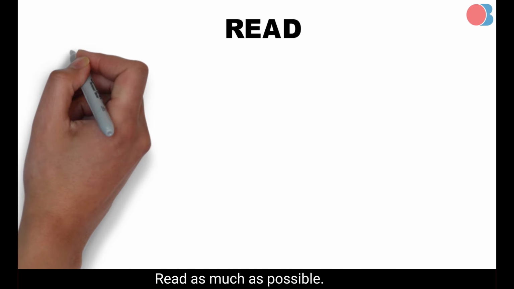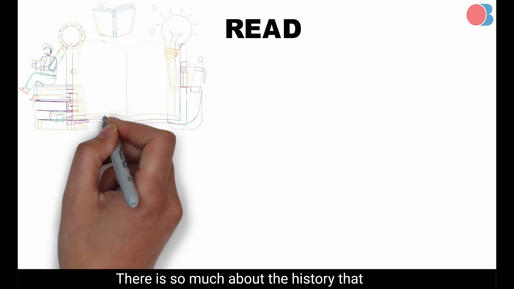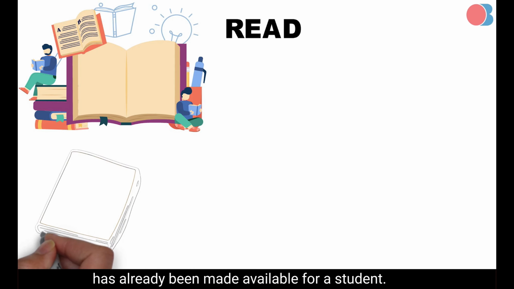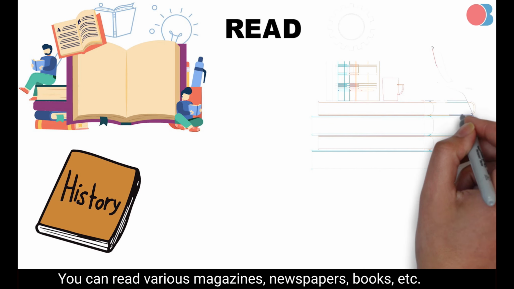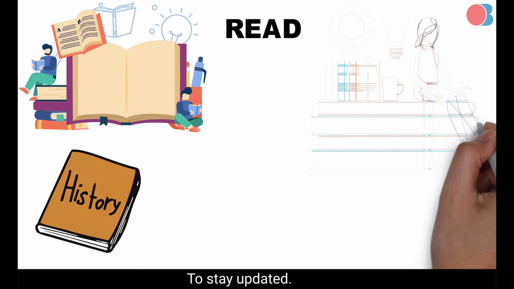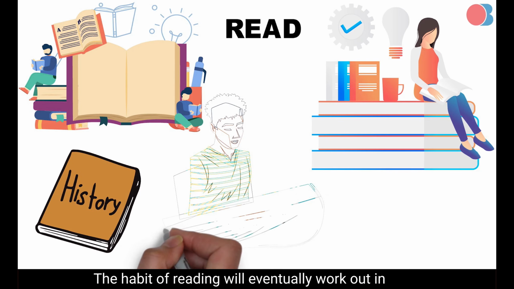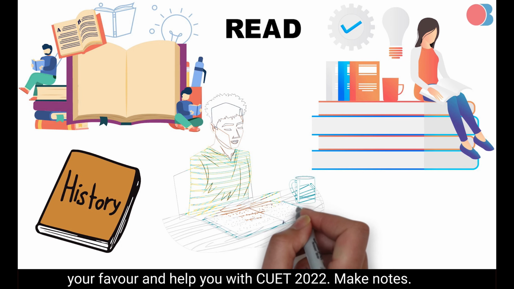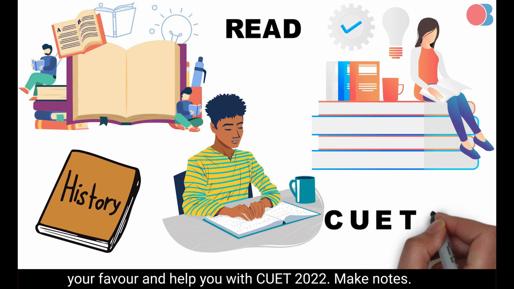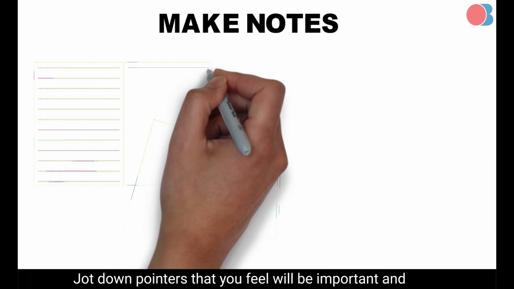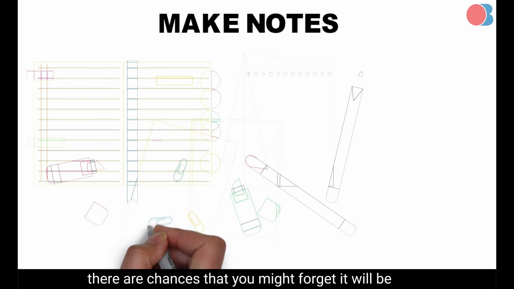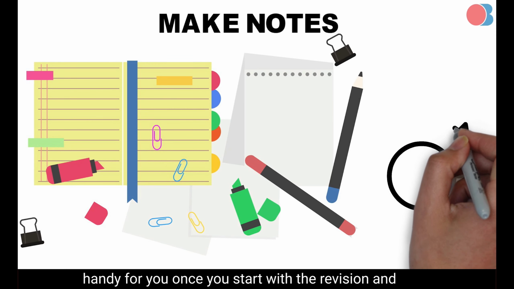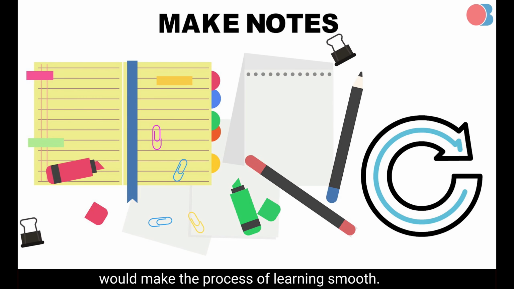3. Read as much as possible. There is so much about history that has already been made available for a student. Various magazines, newspapers, books, etc. to stay updated. The habit of reading will eventually work out in your favor and help you with CUET 2022. 4. Make notes. Jot down pointers that you feel will be important and there are chances that you might forget. It will be handy for you once you start with the revision and would make the process of learning smooth.